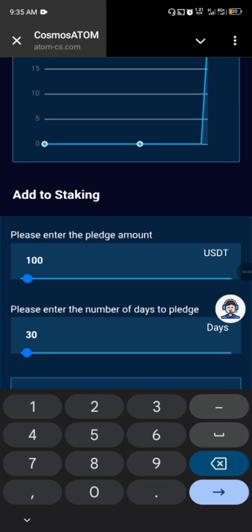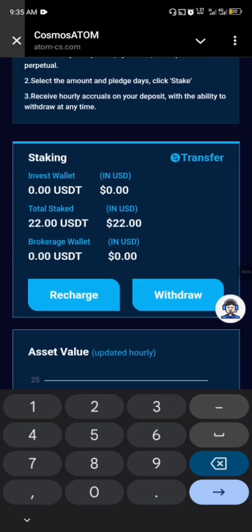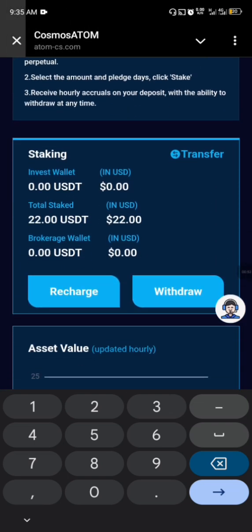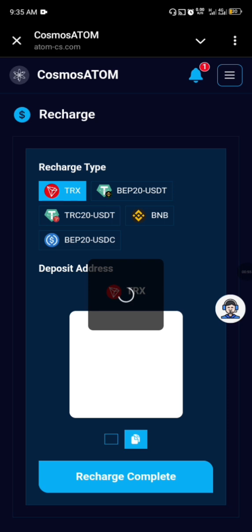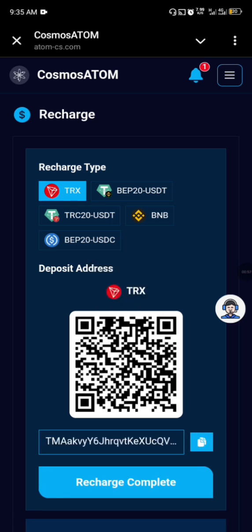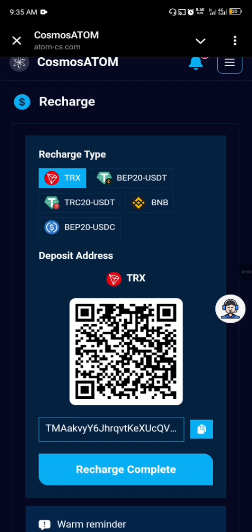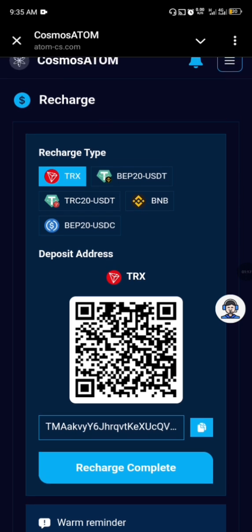If you can see my screen right now, let me show you how to recharge on this platform. What you need to do is click on recharge. I've clicked on recharge. You have to get a Binance account or Bybit account or any other crypto wallet account for you to make a deposit with this platform. If you don't know how to create a wallet account, all you need to do is come to the comment section and type it there. I made a video on how to create a wallet and verify it so that you can deposit on all these platforms.